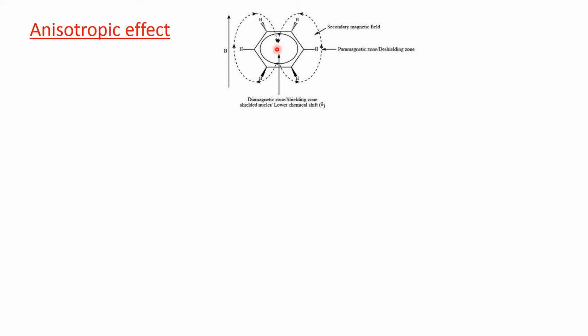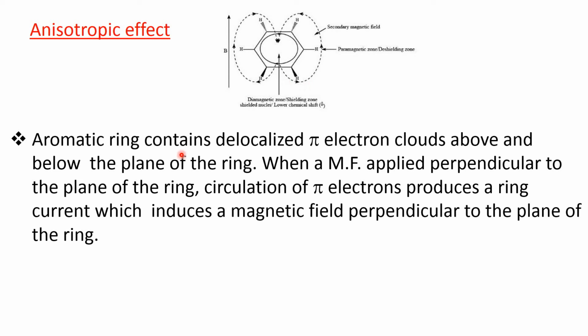And therefore the hydrogen protons of this benzene ring are in a highly de-shielded position, and this is called the ring current effect, and this is the strong evidence for aromaticity. So the aromatic ring contains delocalized pi electron clouds above and below the plane of the ring. When a magnetic field is applied perpendicular to the plane of the ring, circulation of pi electrons produces a ring current which induces a magnetic field perpendicular to the plane of the ring.